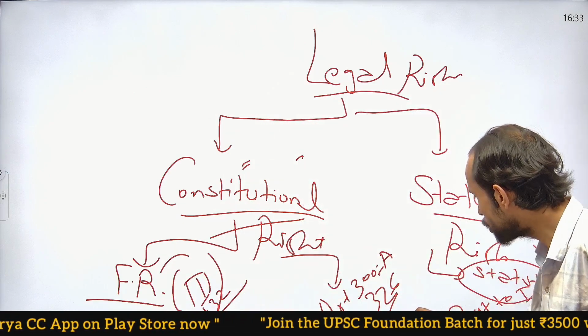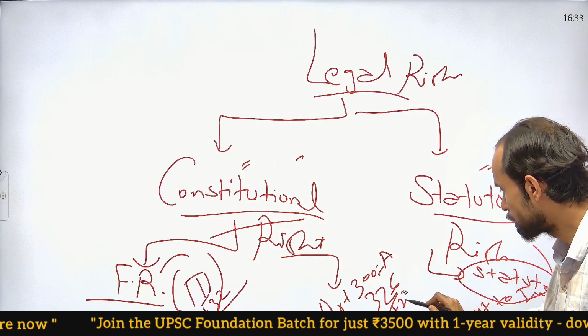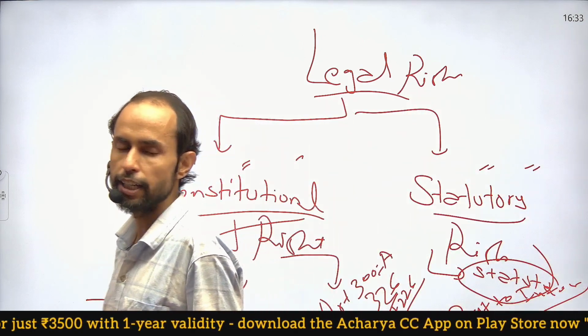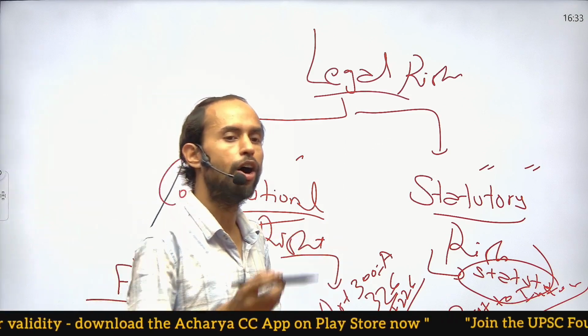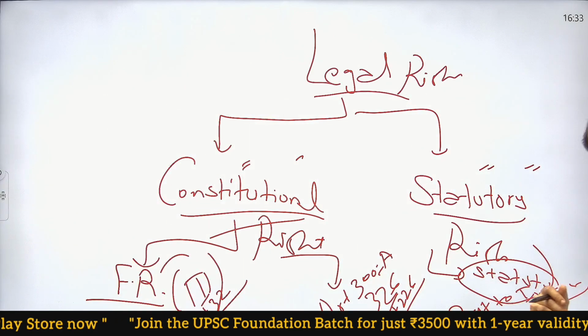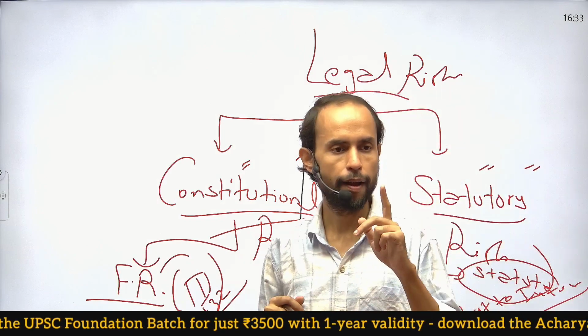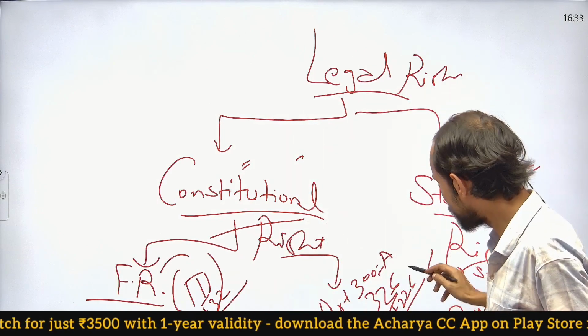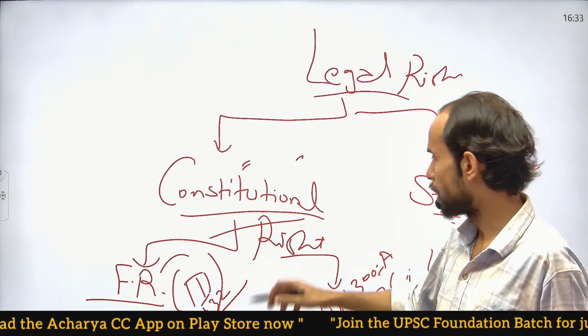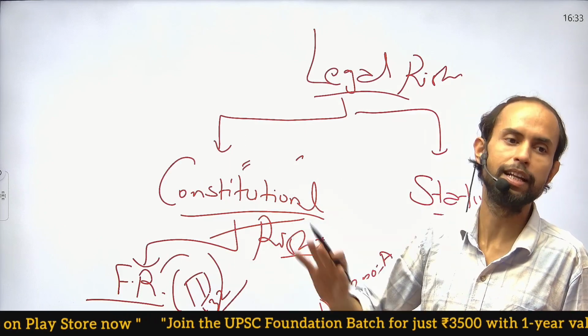But Article 226, right to approach the high courts in case of violation of a fundamental right or even a constitutional right. Even if a constitutional right is violated, then also I can approach a high court under Article 226. So this Article 226 will come under this part, okay? A constitutional right, but not fundamentally assured.